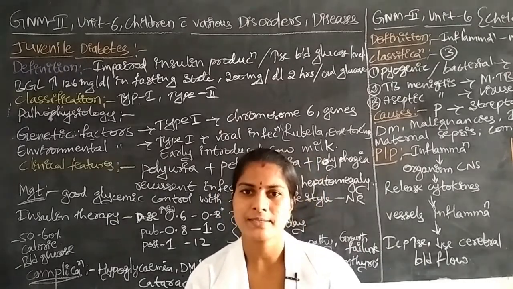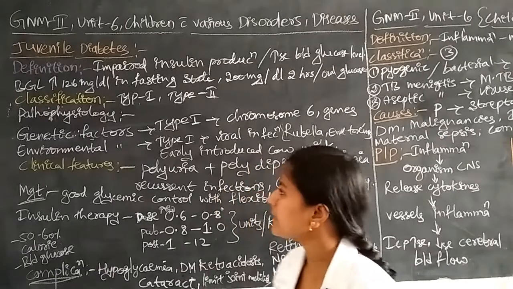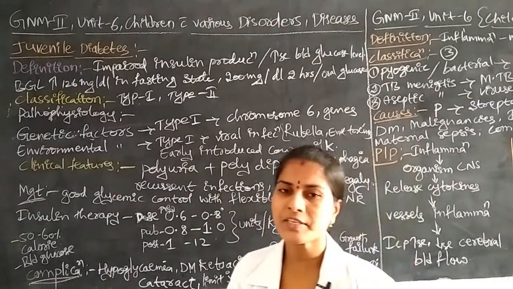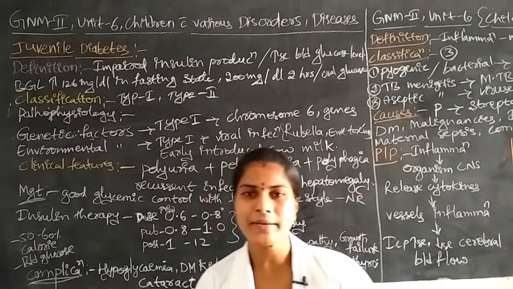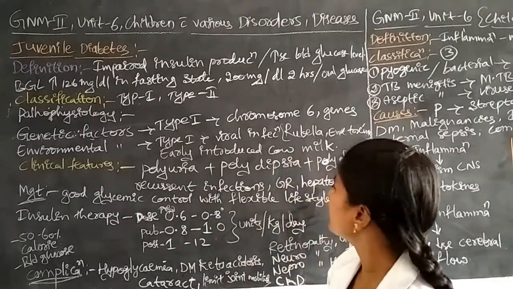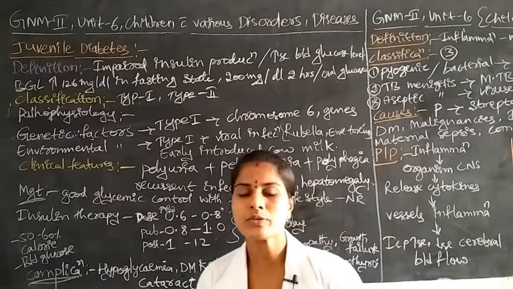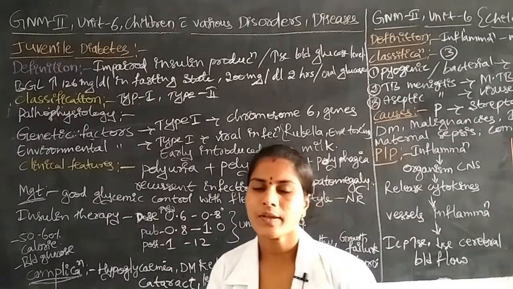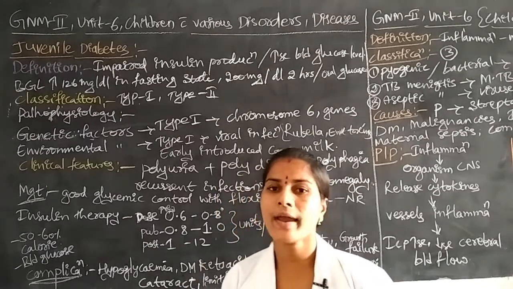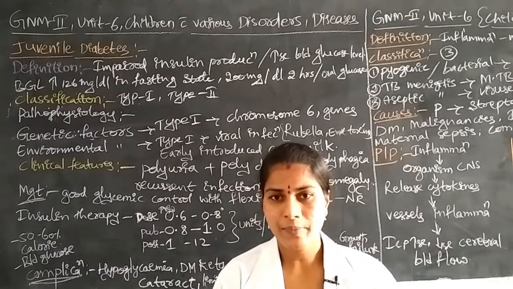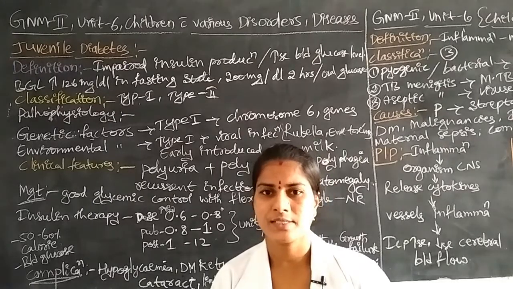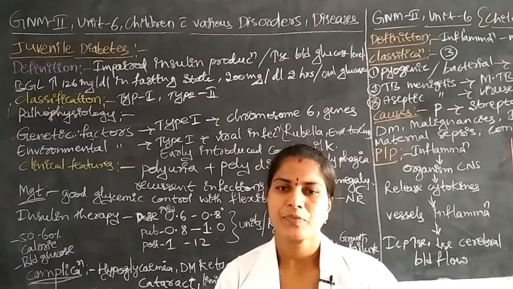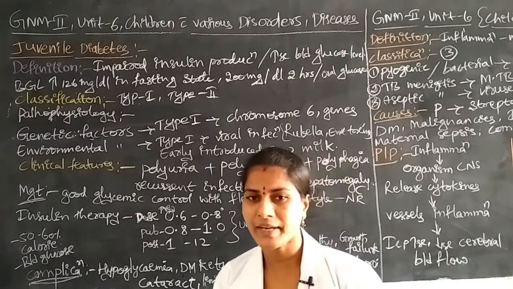Juvenile diabetes. Mainly these genetic factors are involved in type 1 diabetes. In this, mainly chromosome 6 is involved in this disease condition. Chromosome 6 is involved, and through the genes from the mother to the fetus, in the fetal condition, the disease may be easily spread.